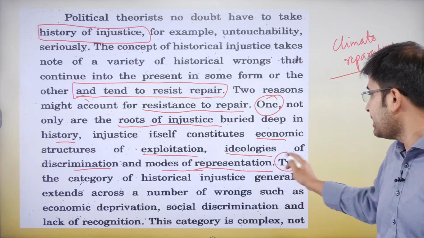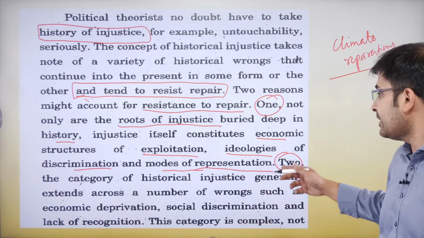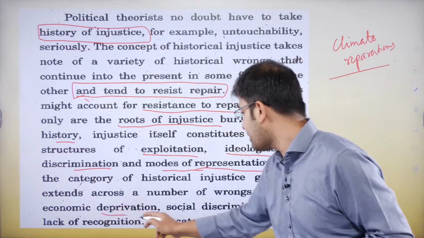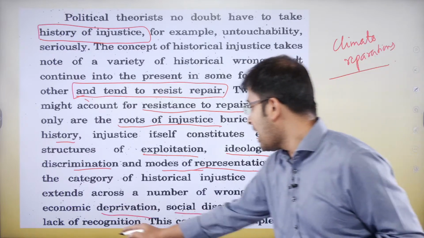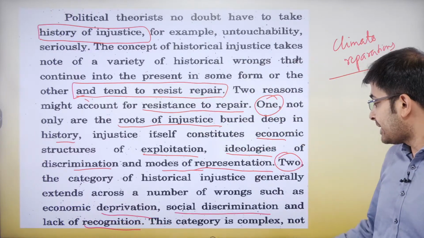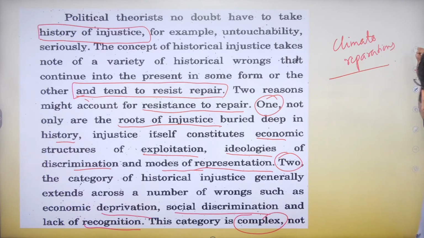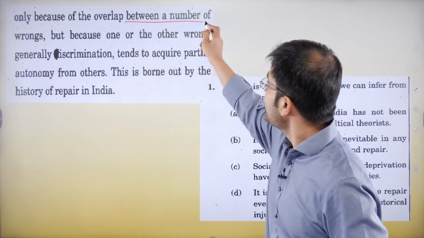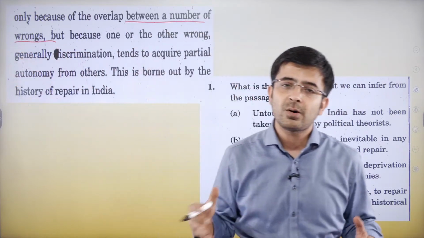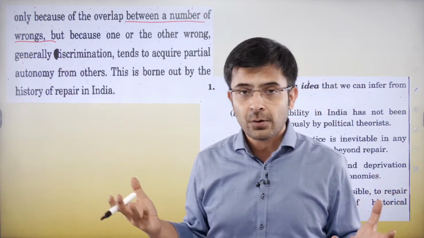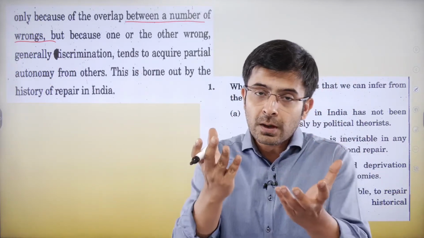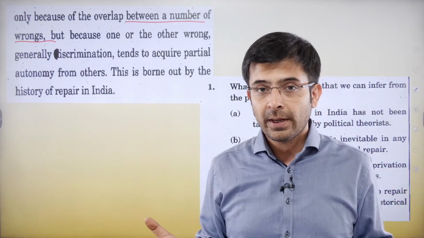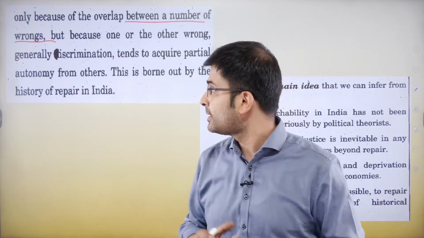So the second reason, the category of historical injustice generally extends across a number of wrongs, such as economic deprivation, social discrimination, and lack of recognition. This category is complex, the author says, only because of the overlap between this number of wrongs. See, what he's essentially saying is that there are too many wrongs, and so it's very difficult to compartmentalize which wrong is actually merging into the other wrong. That's historical injustice, he says.